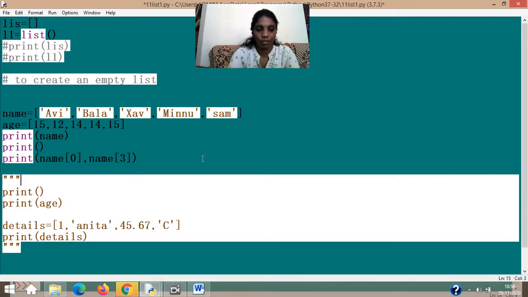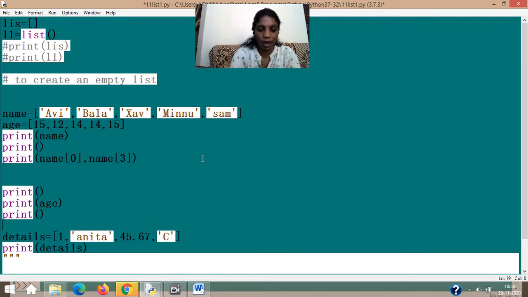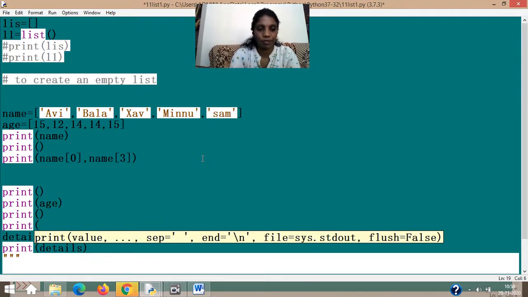Let me just go for the age this time. Let's keep our age intact and let's print spacing here, and then if I write print age of say 1 or 2, what will be the answer? It is your age: 15, 12, 14, 14, 15.